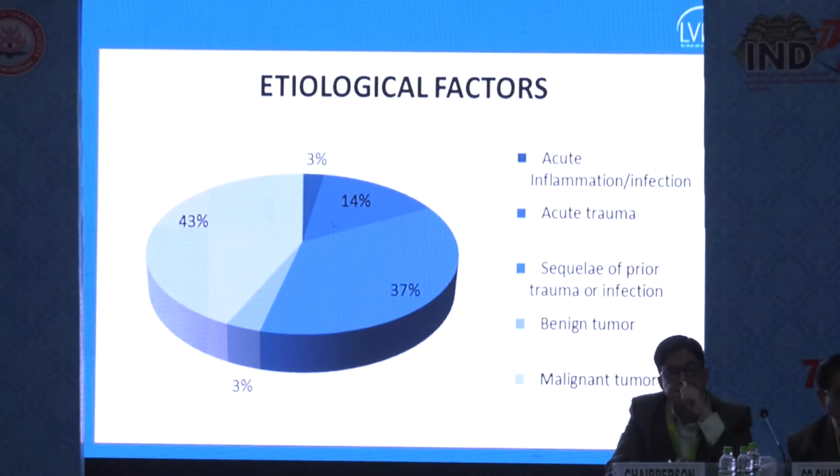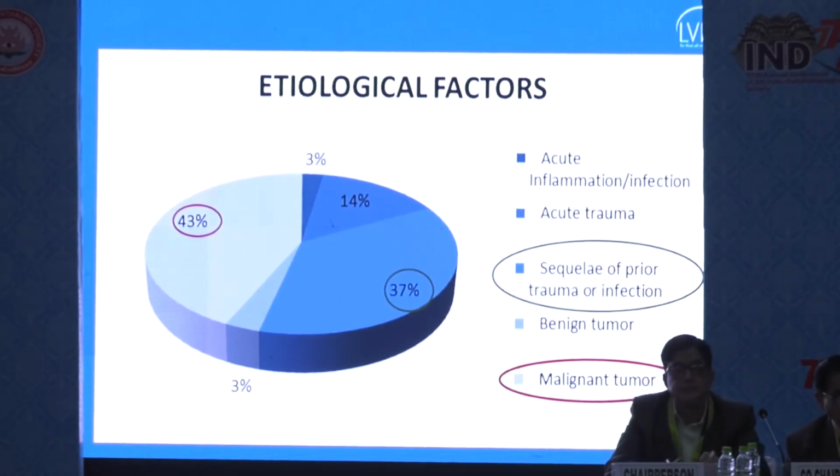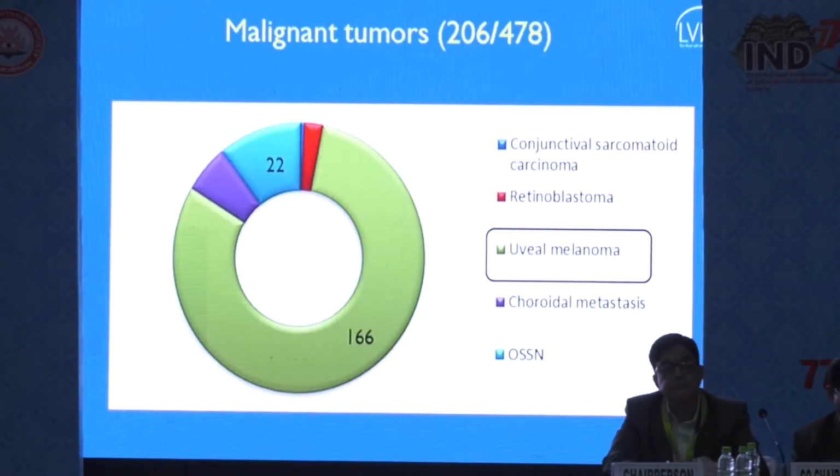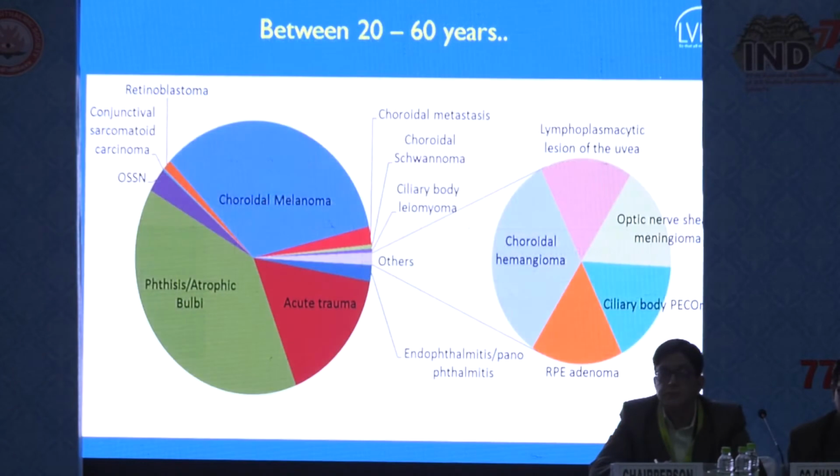Coming to the etiological factors leading to enucleation, the most common cause which led to enucleation was malignant tumors, followed by sequelae of prior trauma or infection leading to phthisis or atrophic bulbi, and acute trauma leading to enucleation in around 69 patients. Among the malignancies, uveal melanoma was invariably the most common cause, with 34% of the patients who underwent enucleation, followed by OSSN.